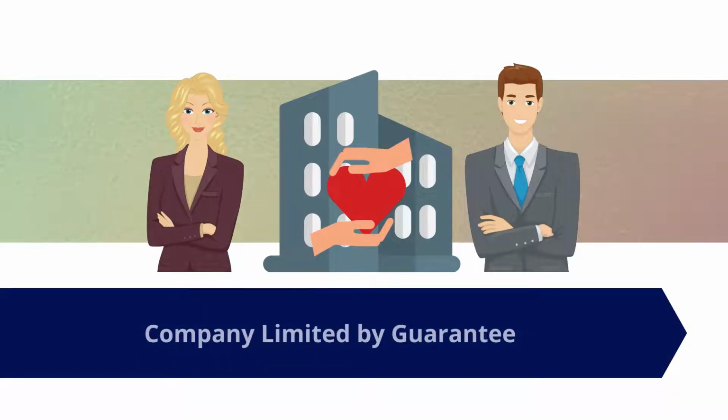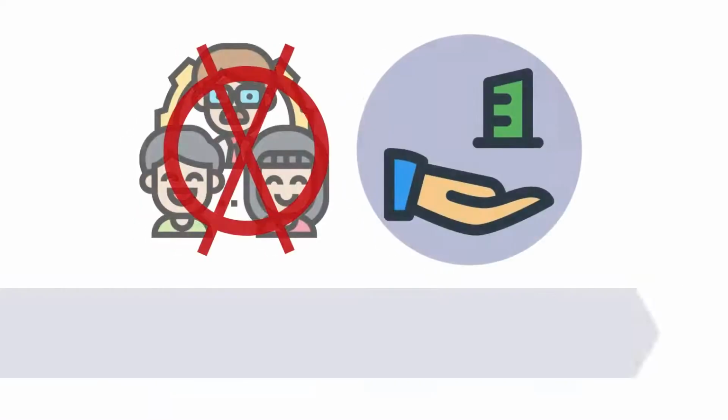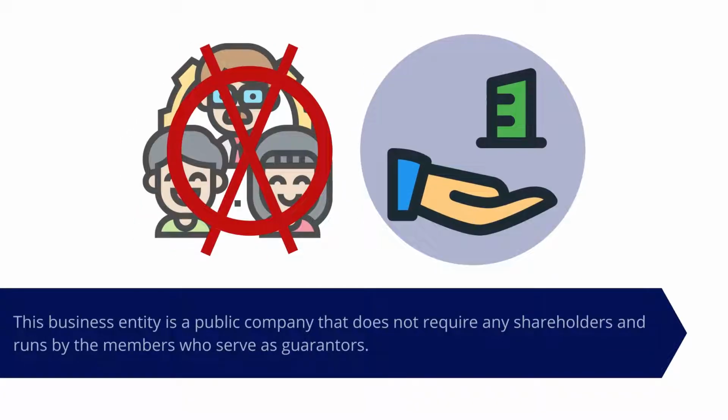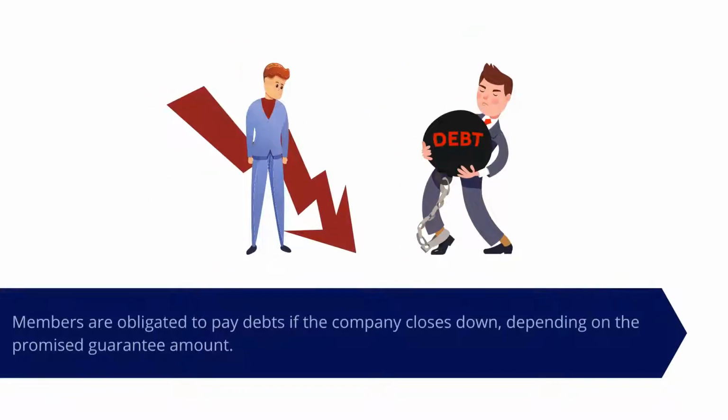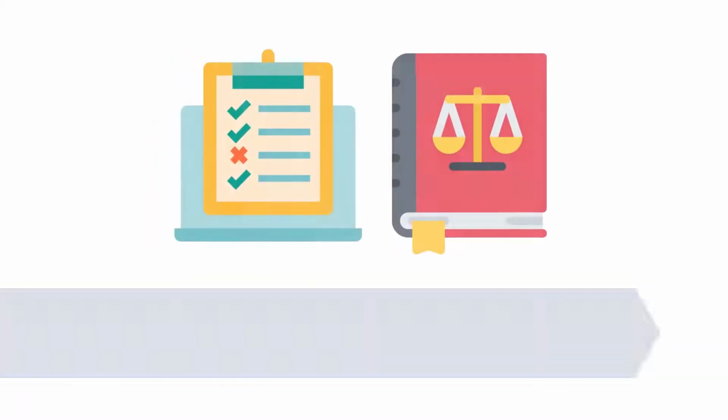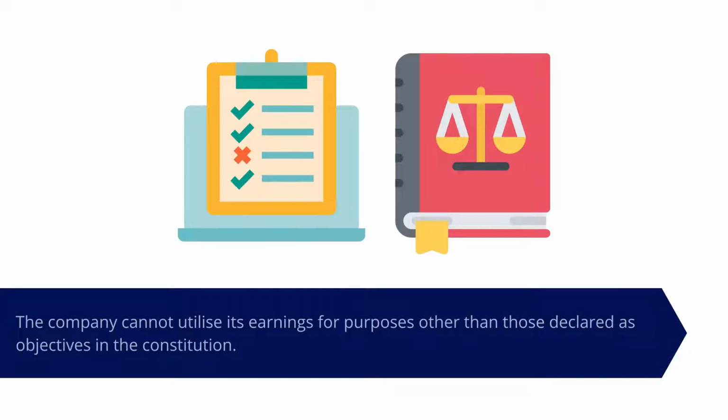Company limited by guarantee. This business entity is a public company that does not require any shareholders and runs by the members who serve as guarantors. Members are obligated to pay debts if the company closes down, depending on the promised guarantee amount. The company cannot utilize its earnings for purposes other than those declared as objectives in the Constitution.